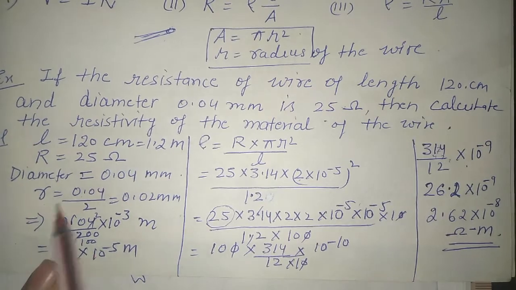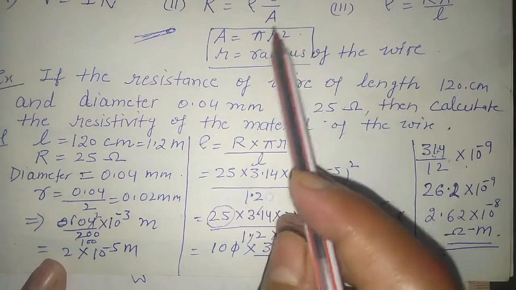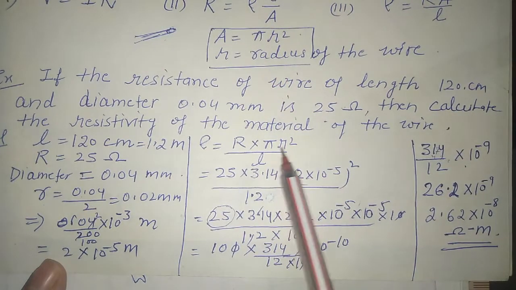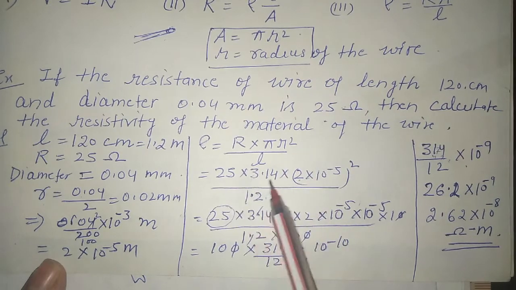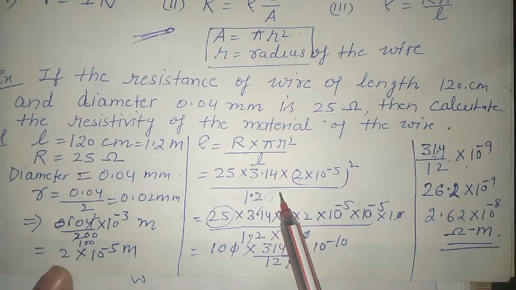This is the radius. Now rho equals R into A upon L. Because the radius is given and we have discussed A, instead of A we use pi r square upon L: 25 into 3.14 into (2 into 10 to the power minus 5) whole power 2, upon 1.2.